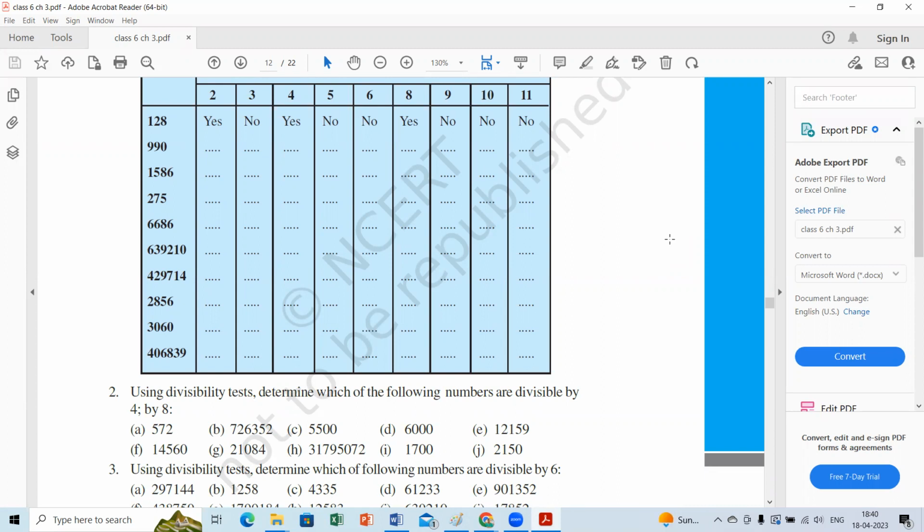Is it true that the 2 rule and 3 rule are true for that? For 3 it was no. Ma'am, 6 it's no. Then 8.